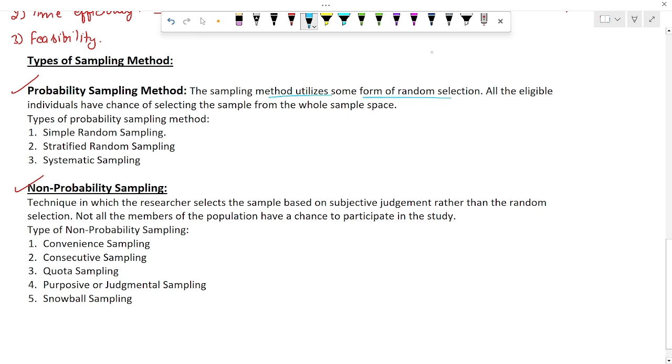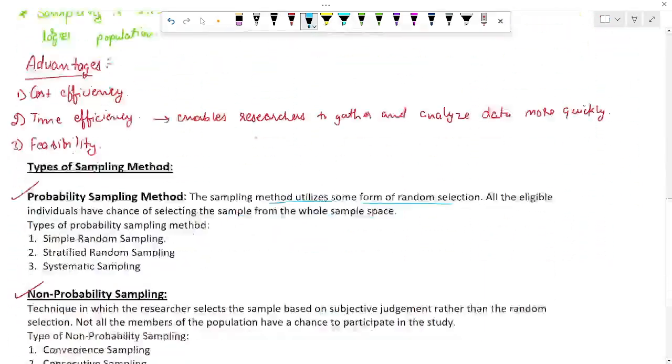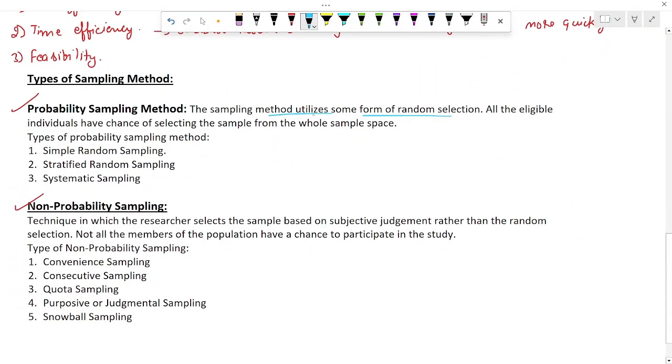For example, the teacher enlists all the students in the class and gives each a number. Here we also give some number and randomly select some samples from the population. All the eligible individuals have a chance of being selected for the sample. In the population, every individual or entity has a chance of being selected from the whole sample space.